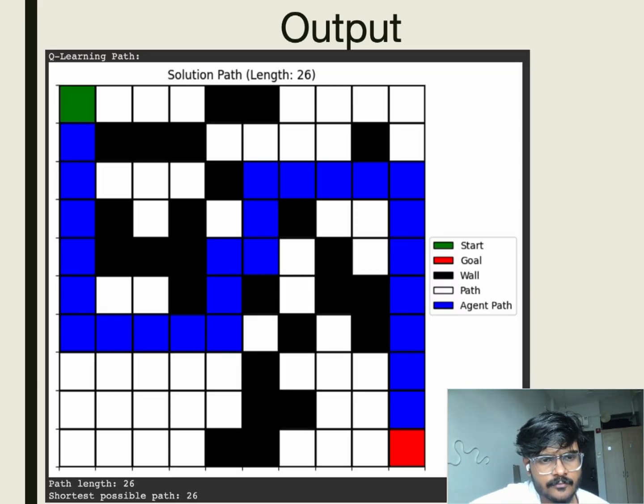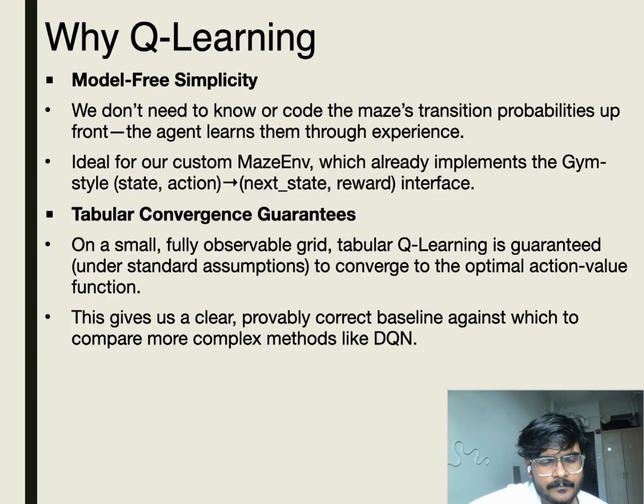Here's a visualization of the learned path. Starting from the top left, the agent navigates around walls to reach the bottom right goal in 26 steps, the shortest possible. This demonstrates that Q-learning has successfully learned an optimal or near optimal policy for our maze.